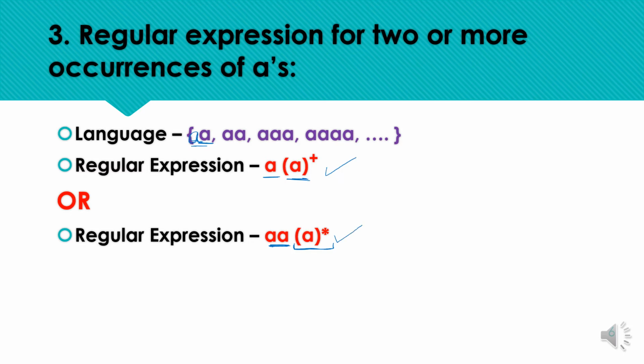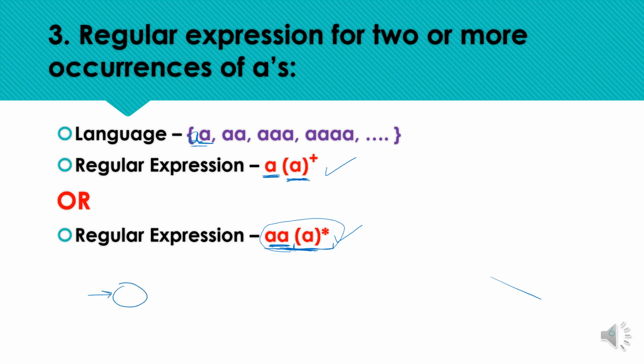Okay, here we have the condition for one symbol, and the next pattern is indicating the requirement for one or more symbols. So actually we are requiring 2 symbols and then 0 or more occurrences of a. So we can also represent the same like this regular expression. So both the expressions are correct.